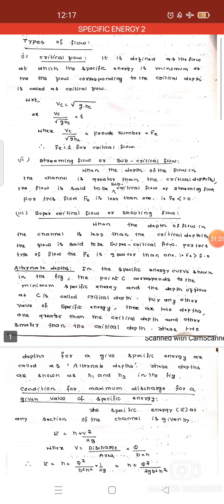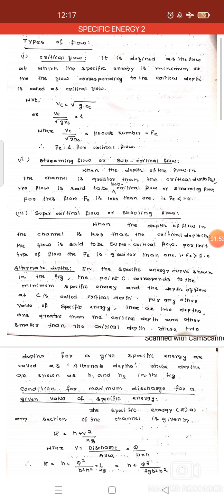Then move on to the alternate depths. Alternate depth is very much essential while doing the hydraulic jump derivation. But before that, we should know what exactly the alternate depth is. In the specific energy curve, as shown in the figure, which we discussed in the previous concept of specific energy, the point C corresponds to the minimum specific energy and the depth at point C is the critical depth.